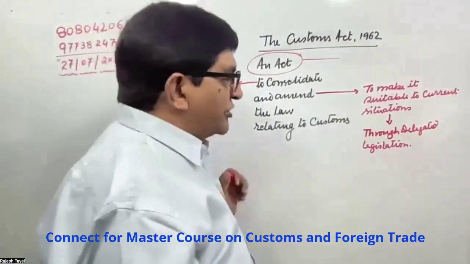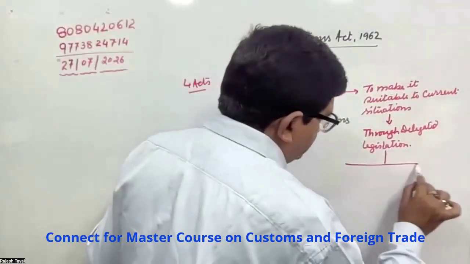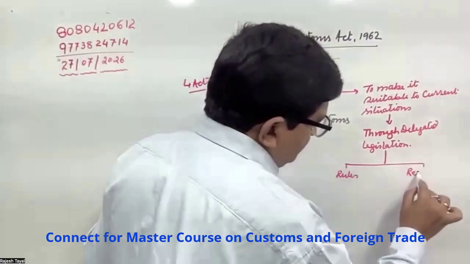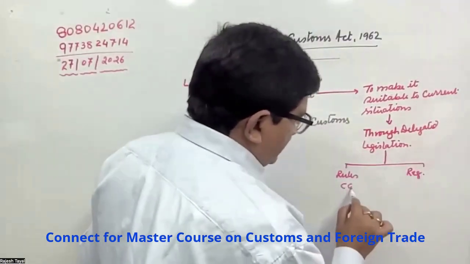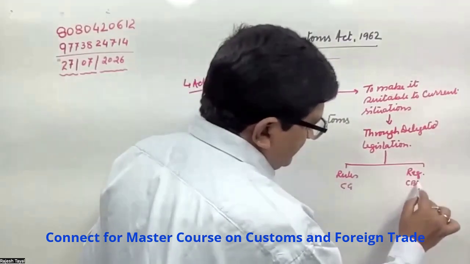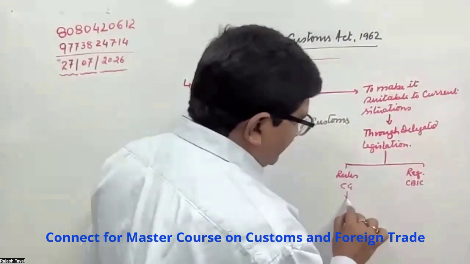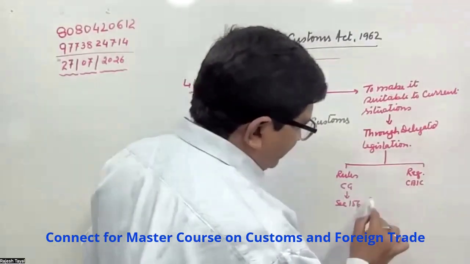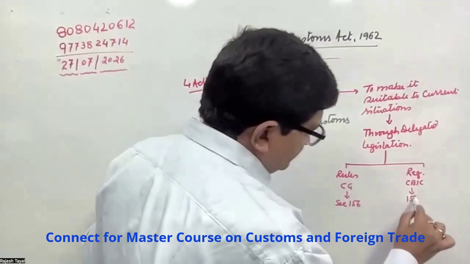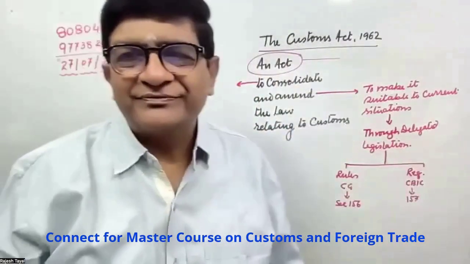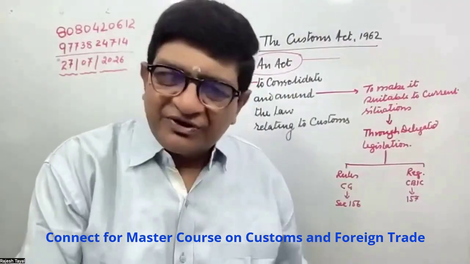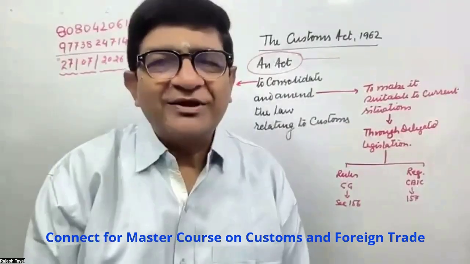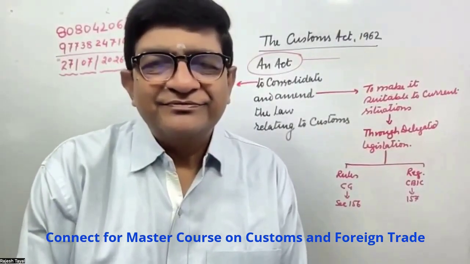And in delegated legislation, as you already know, rules are framed by the Central government, and regulations by the Board. This is under which section? Section 156, and this is 157. Right? So after the rules and regulations are made, have amendments stopped or are they still coming? Through notifications and orders.